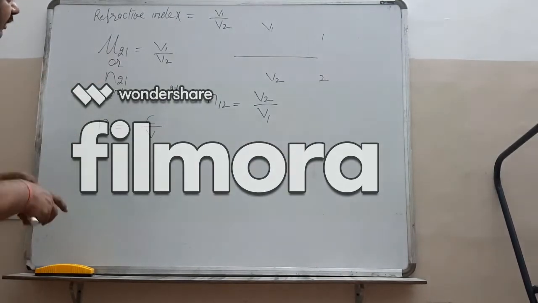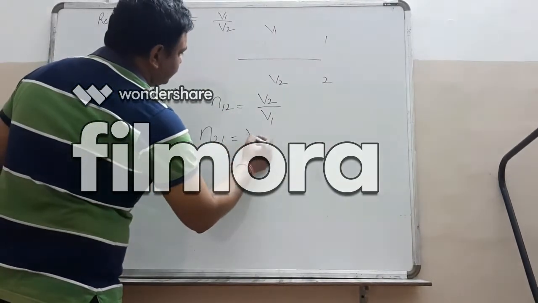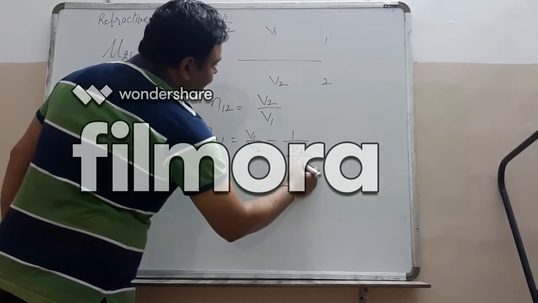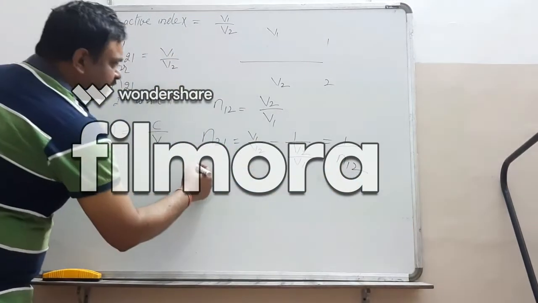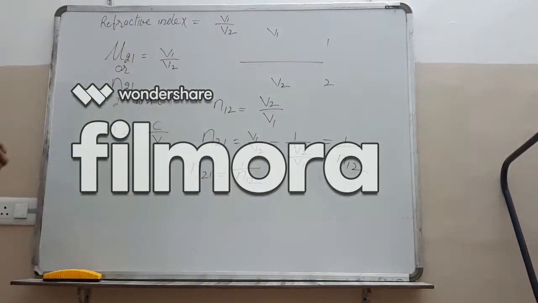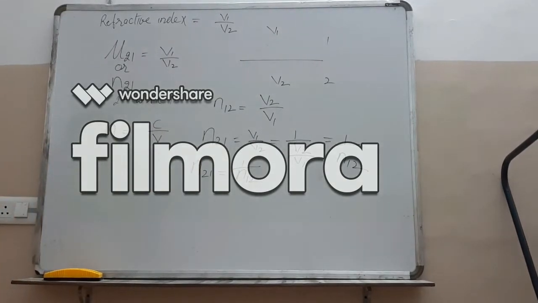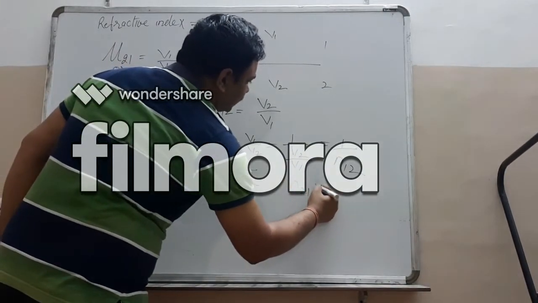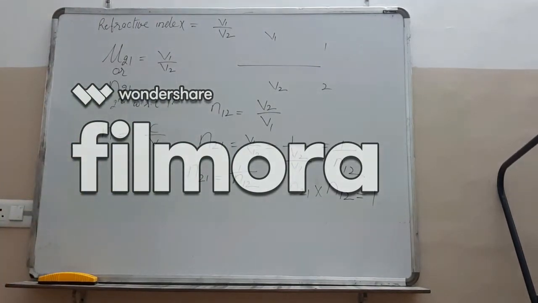So here refractive index of second medium with respect to first is equal to V1 over V2. We can also write it as 1 over V2 over V1 is equal to N12. So it means refractive index of second medium with respect to first medium is the reciprocal of refractive index of first medium with respect to second. If we multiply these, N21 into refractive index of first with respect to second is equal to 1.